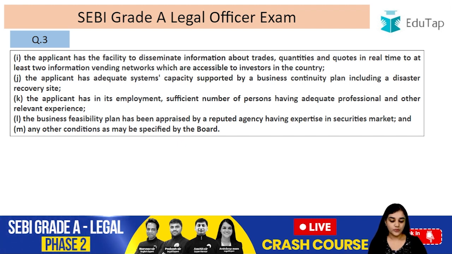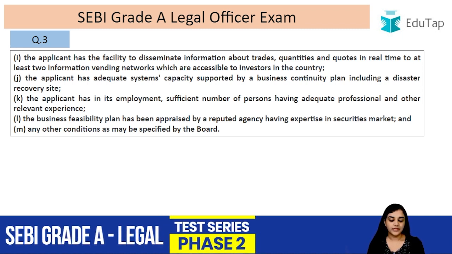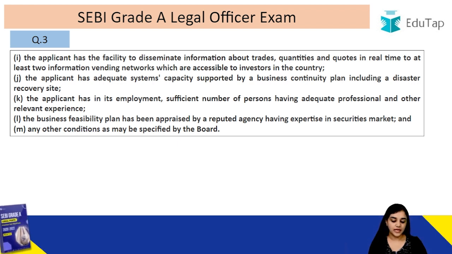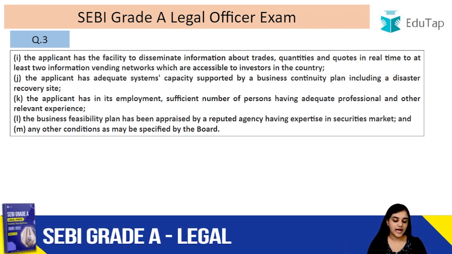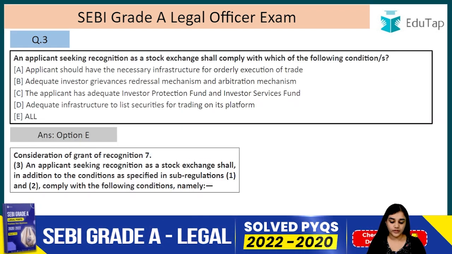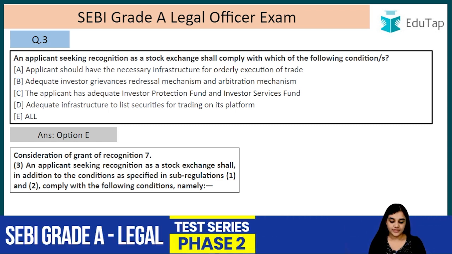The applicant has adequate systems capacity supported by a business continuity plan including a disaster recovery site. The applicant has in its employment sufficient number of persons having adequate professional and other relevant experience. The business feasibility plan has been appraised by a reputed agency having expertise in the securities market, and the last one, any other condition as may be specified by the board. So all of these conditions, they are to be met with when we are seeking recognition as a stock exchange. So all of these they have to be met with.